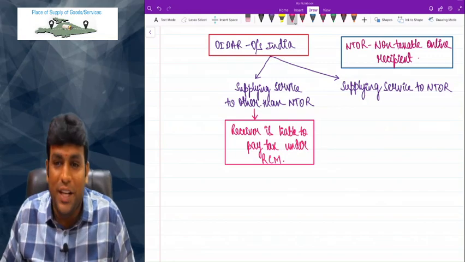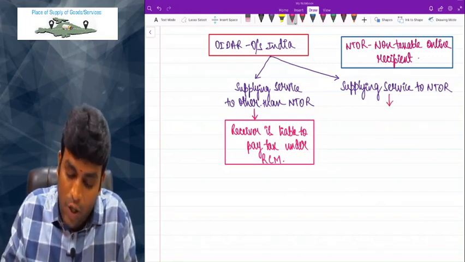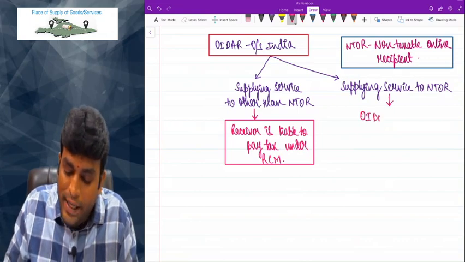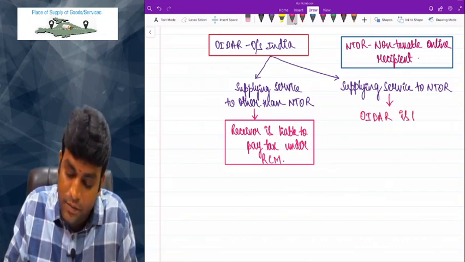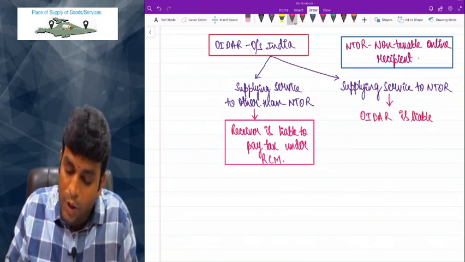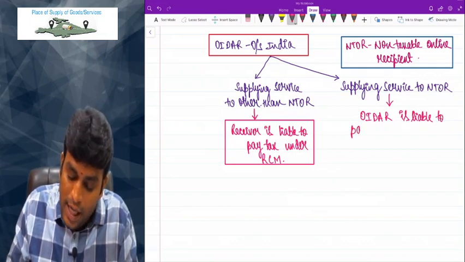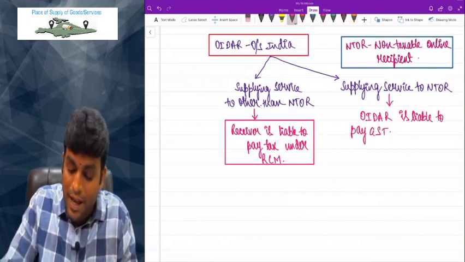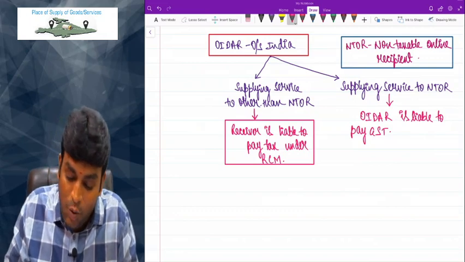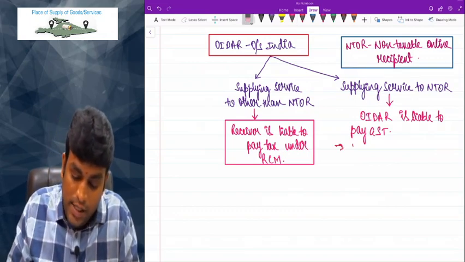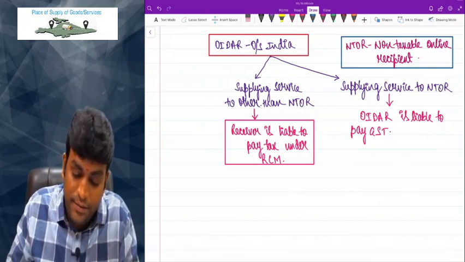But on the right side you see now, if order is giving service to NTOR, then the law has told very clearly, order is liable to pay GST. Who is liable to pay GST? Order is liable to pay GST. And a couple of interesting points I will write now. First listen, then you can write, concentrate.